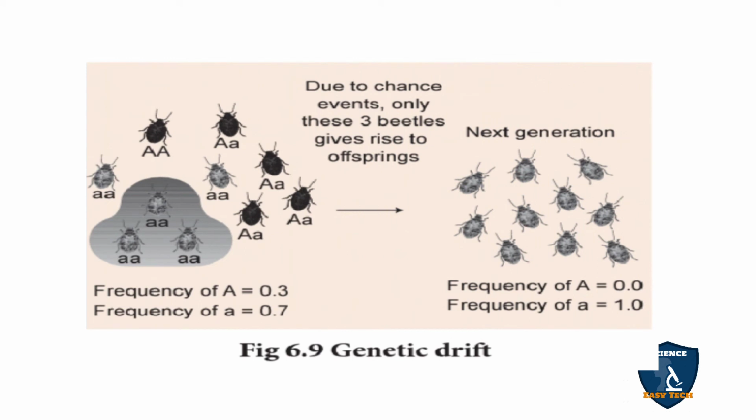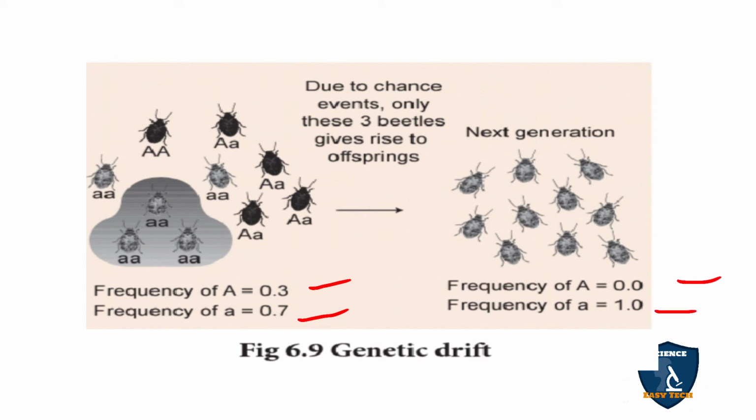So you can see the example. Due to chance events, only these three beetles give rise to offspring. You can see the frequency of capital A is 0.3 and the frequency of small a is 0.7. This is in the first generation. In the next generation, the frequency of A is 0 and the frequency of small a is 1.